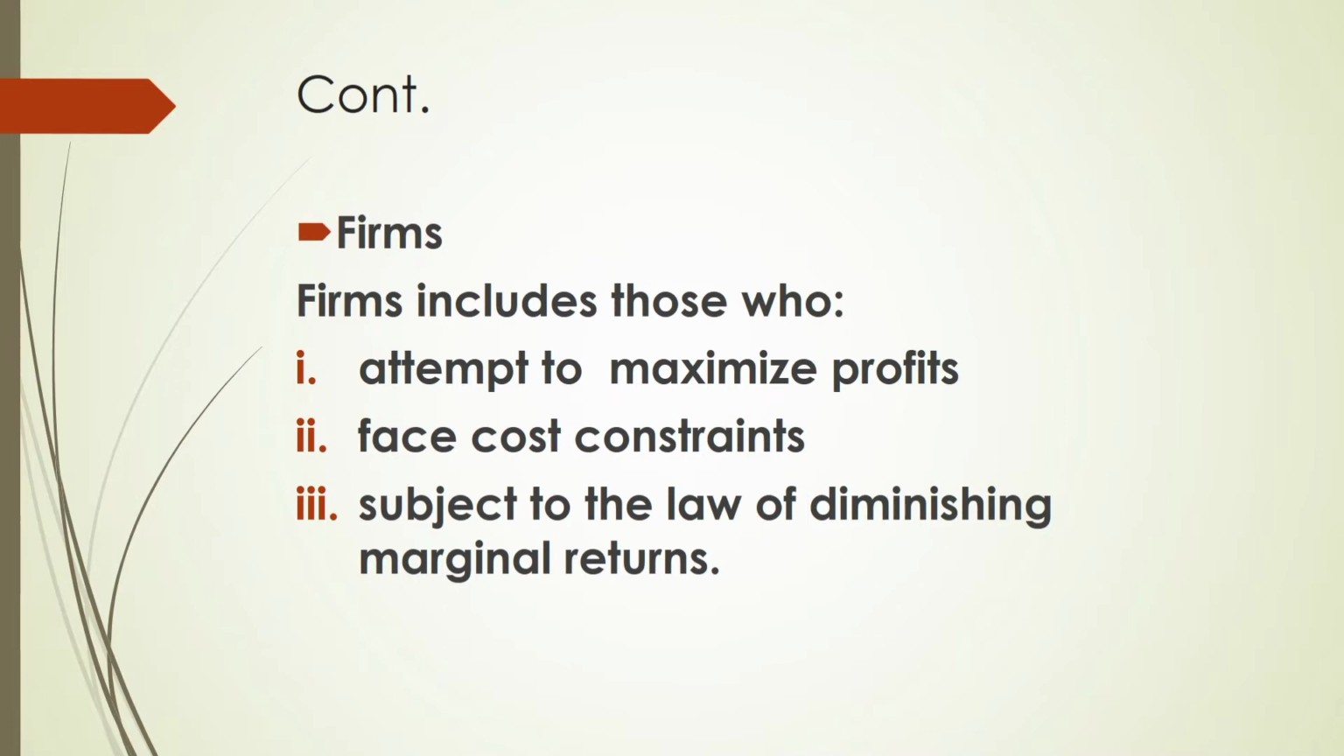Firms, on the other hand, include those who attempt to maximize profits. So firms are always determined to maximize their profits. They face cost constraints. They are always having a limit to their cost. So they always make sure that their cost of production does not go beyond a certain point. Firms are also subject to the law of diminishing marginal returns, which I will definitely speak about in this presentation.